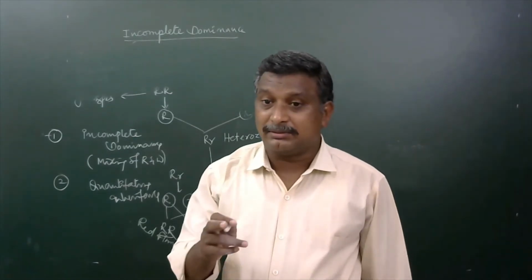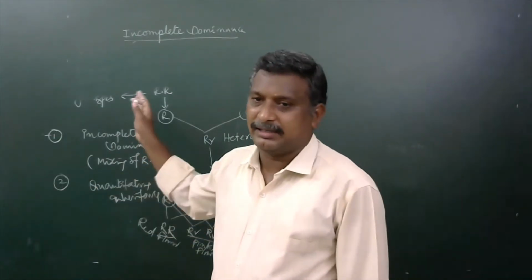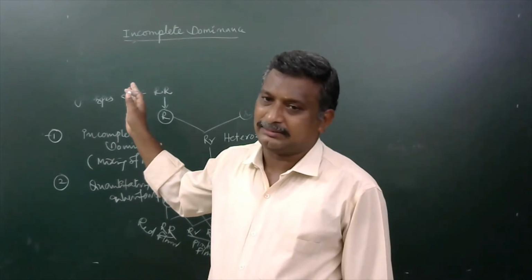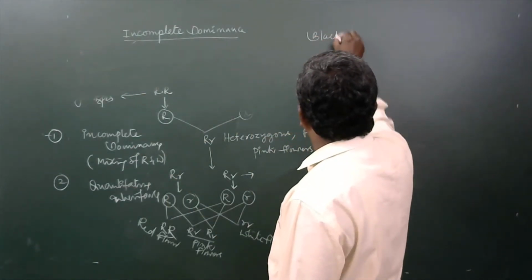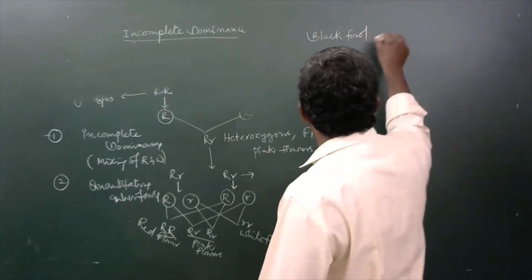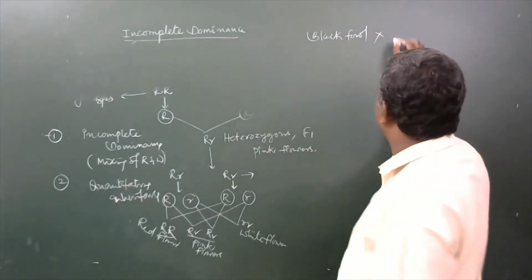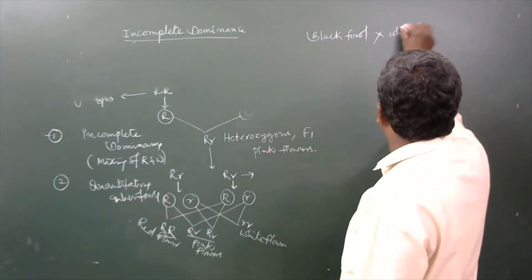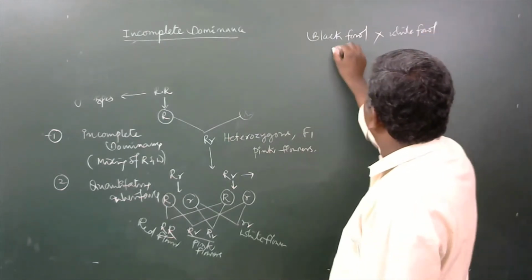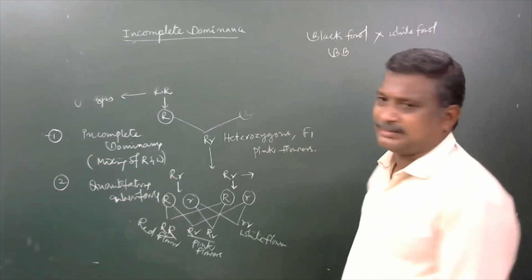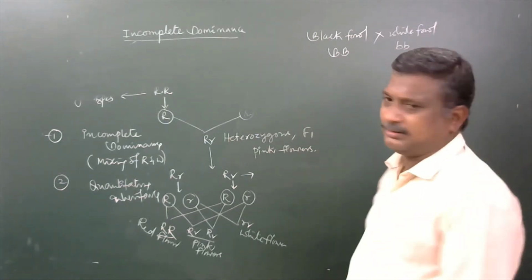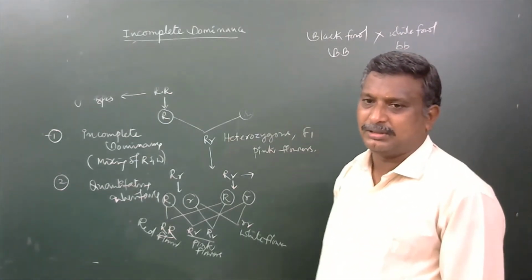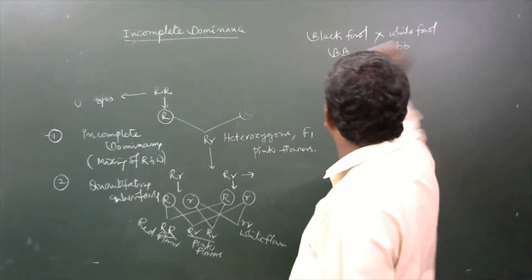That also is a good example of the same incomplete dominance. Here, black fowl versus white fowl. Capital B may be the gene to produce black color, and small b the gene to produce white color fowl.